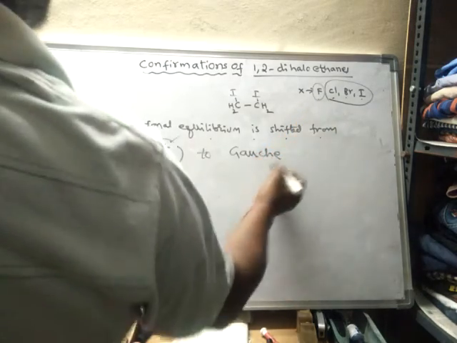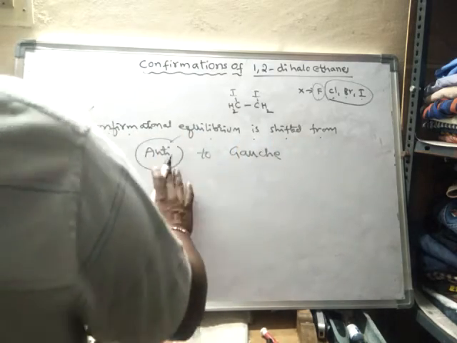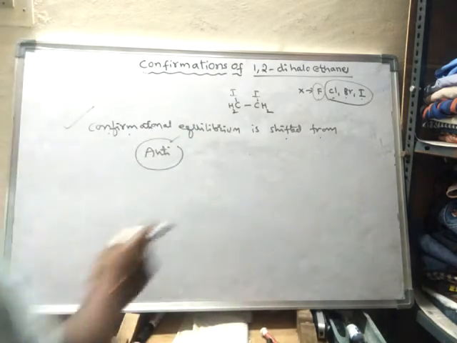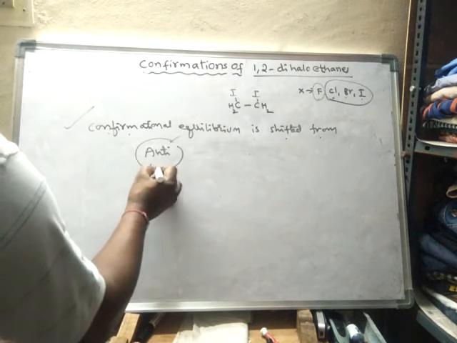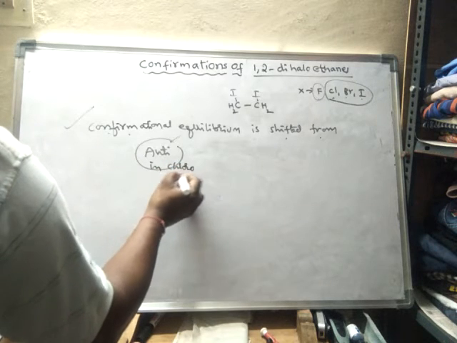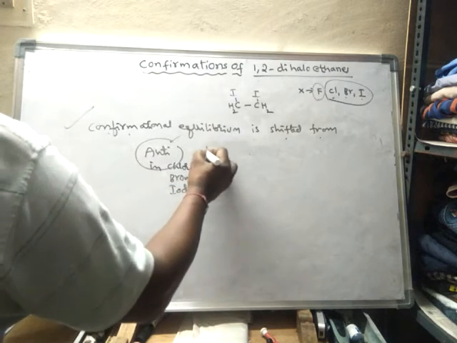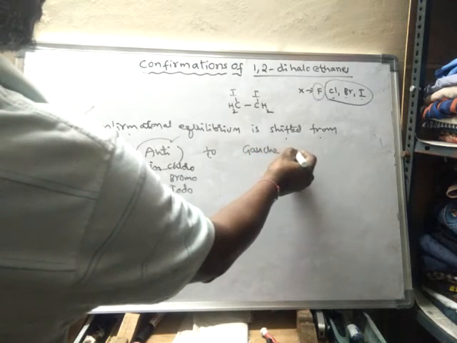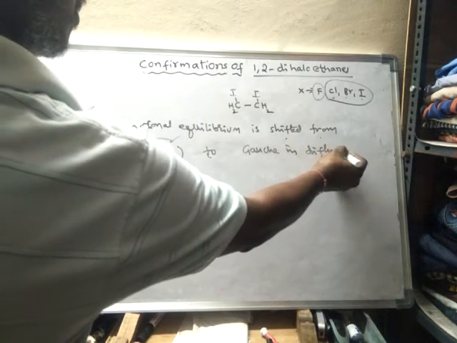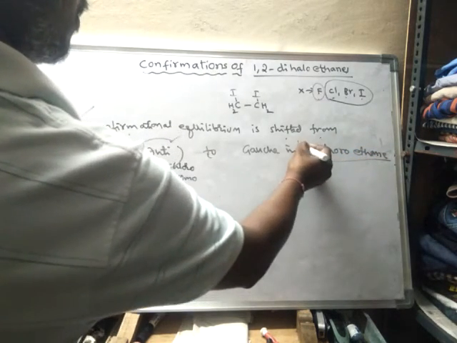So the conformational equilibrium is shifted from anti in chloro, bromo or iodo to gauche in difluoro, 1,2-difluoroethane.